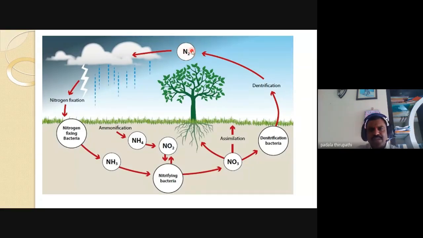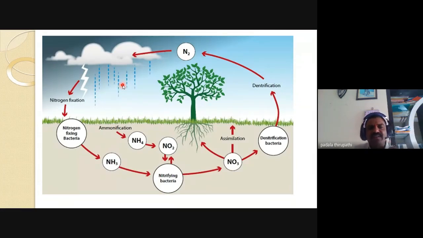During rain, through the lightning process, nitrogen is fixed in the soil, but only a small quantity reaches the soil this way. The other method is fixation by nitrogen-fixing microbes like blue-green algae and some bacteria. This we call biological nitrogen fixation.